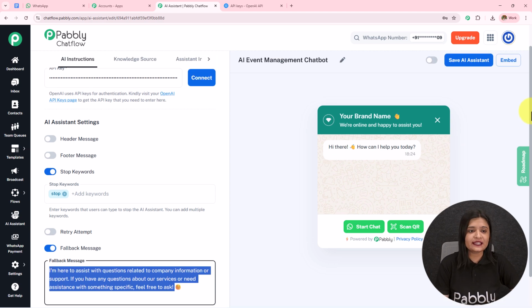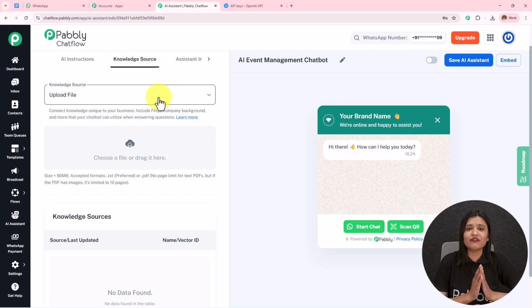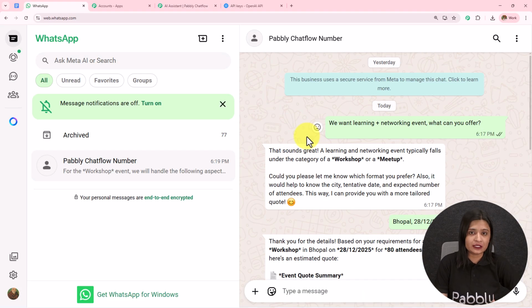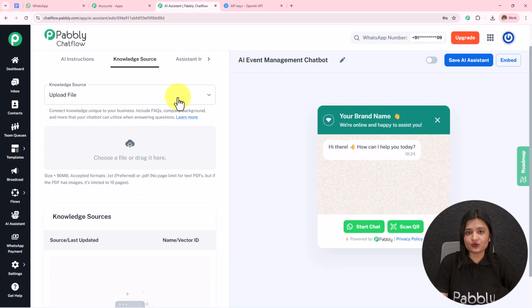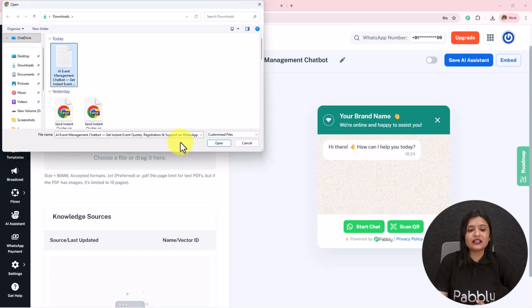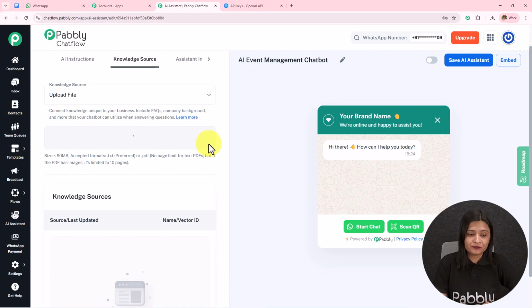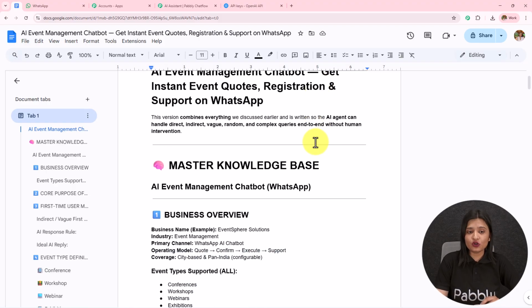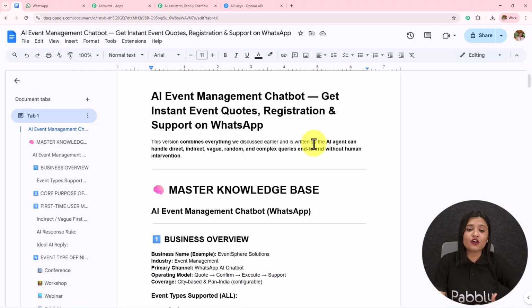Moving on towards the next step, we have the knowledge source, which is the most important part of creating this AI agent. With the help of this knowledge source itself, my AI agent was replying to me so accurately. Now how to create this knowledge source? I'm going to select it as upload file, and I'm going to first upload the file which I have already created and downloaded. I have created this knowledge base in my Google document. If I open this, you can see that I have created a very detailed knowledge base where I have provided the details of my company.